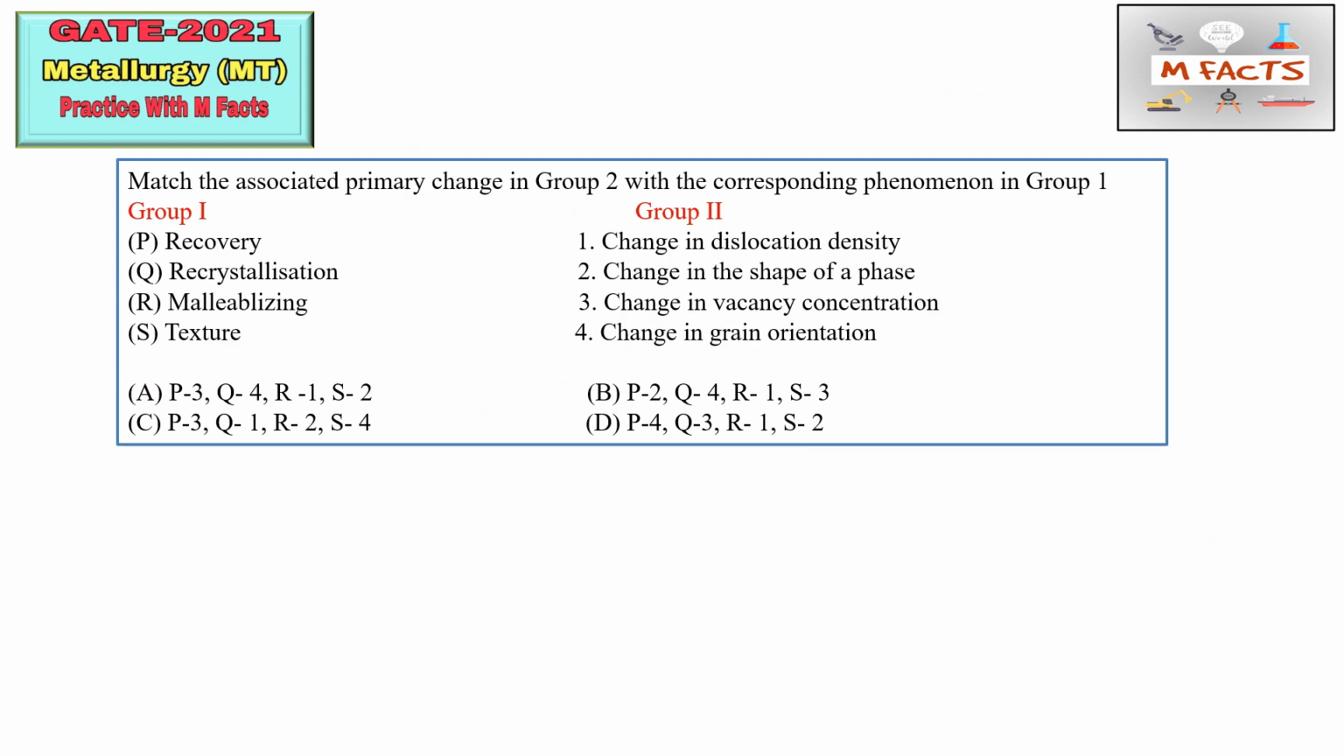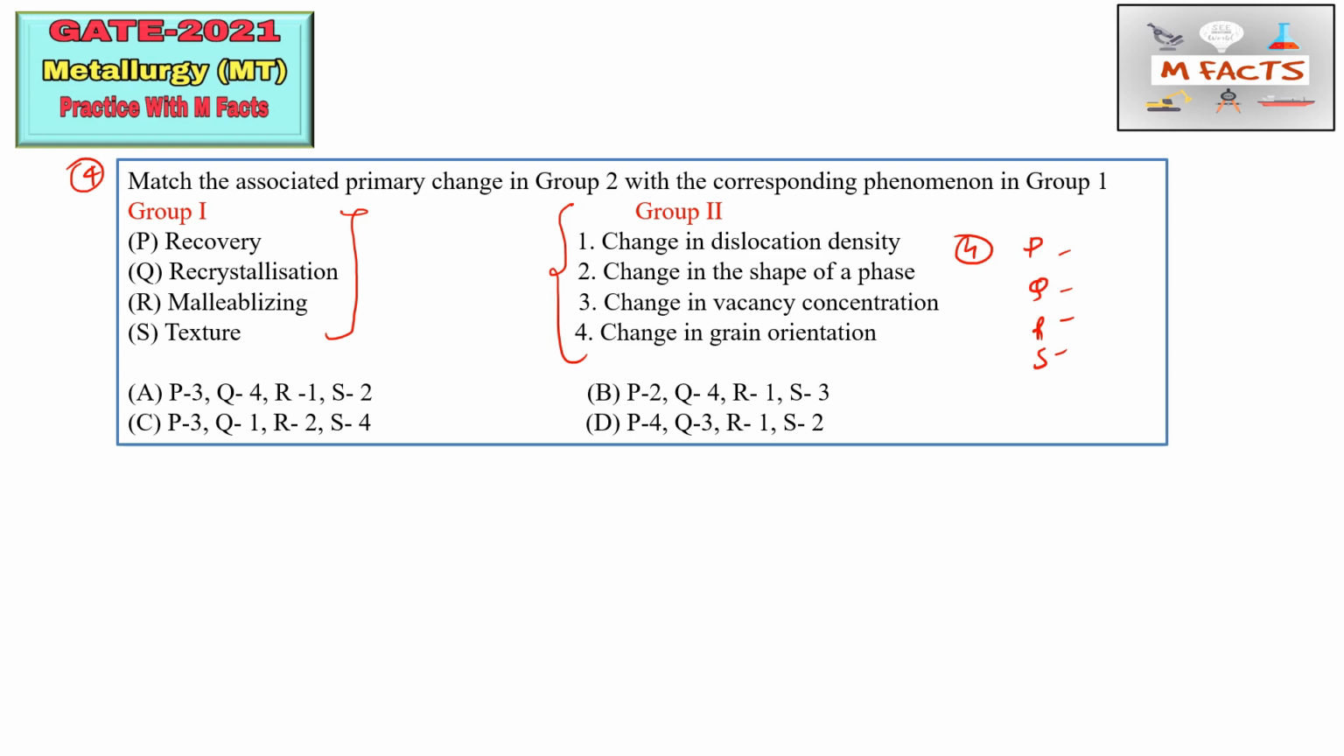So the next question is the fourth question. This has a first group containing some processes, some phenomena, and a second group containing some primary changes during those processes. According to the phenomena, we need to match those changes. So first of all write PQRS, and this is question number 4. Recovery. What is recovery? Recovery, recrystallization, and grain growth are basically the phenomena intimately associated with the annealing of a plastically deformed crystalline material. You must have heard about these terms.